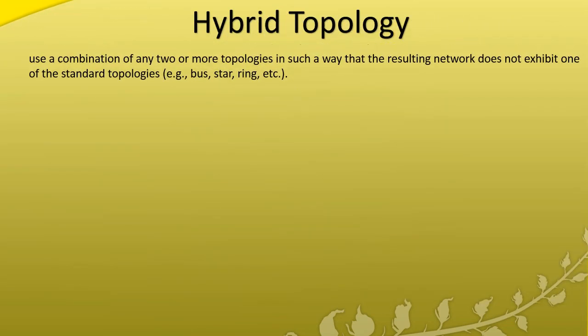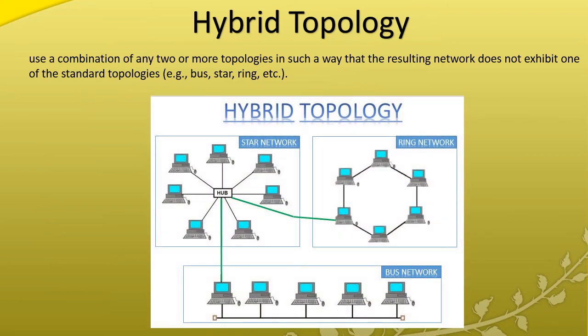And hybrid topology means a combination of any two or more topologies, that is called hybrid. In this example, star, ring, and bus are connected together, so three topologies are combined.